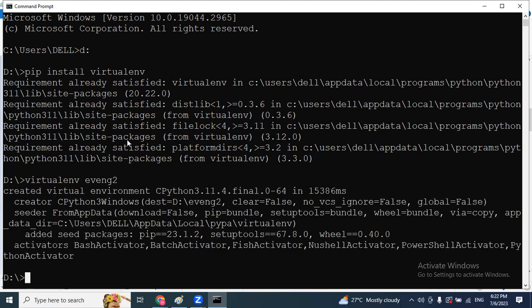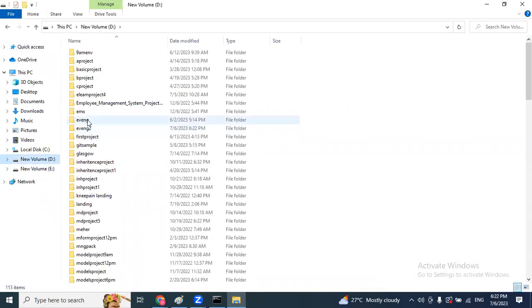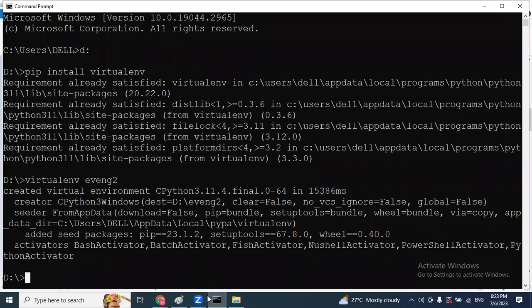And now just to check D drive. So already I have evening. For other batch I have mentioned. Just now we have mentioned evening 2 is our virtual environment name. And virtual environment done. And what about the next step?